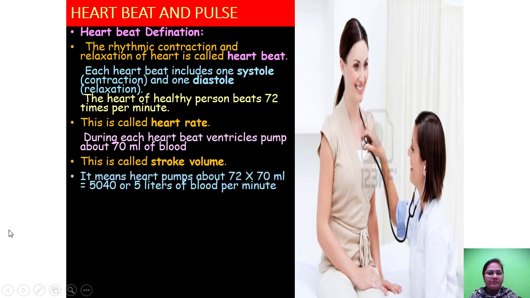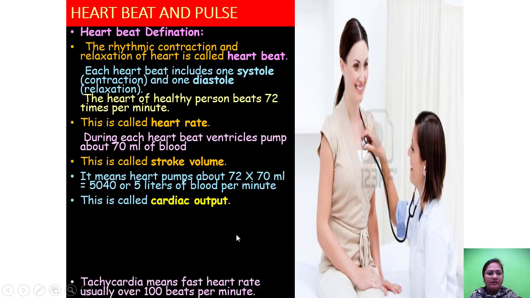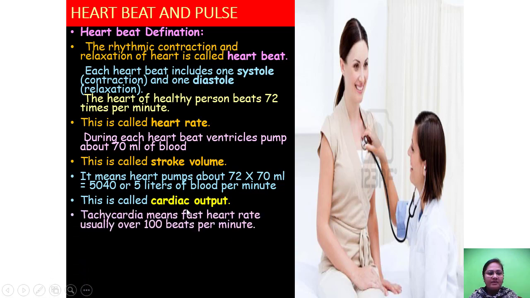It means the heart pumps about 72 times 70 ml, that is 5040 ml or 5 liters of blood per minute. This is called cardiac output. Tachycardia means fast heart rate, usually over 100 heartbeats per minute.